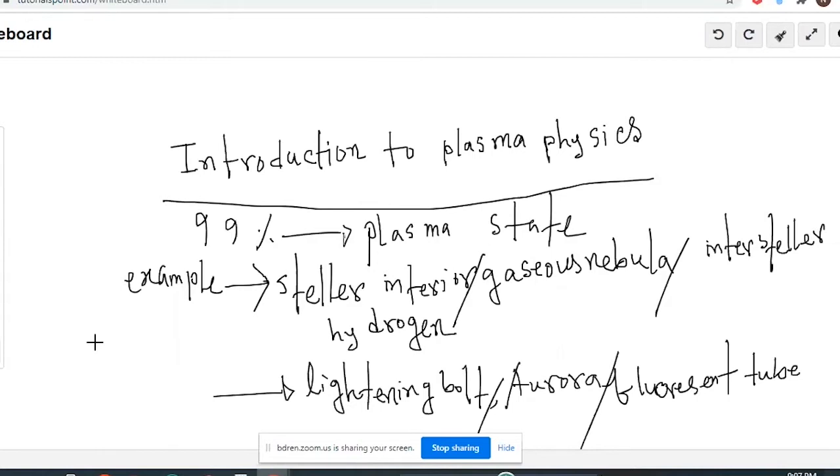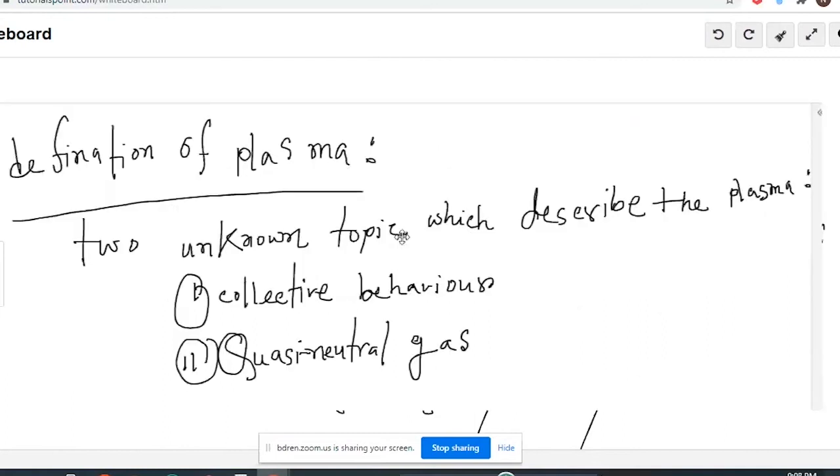So let's go to the definition of plasma. As we said, "fourth state of matter" is not a very clear statement about plasma. If you have to say what plasma is, then you have to give a clear definition. And what will that be? The clear statement is that plasma is a quasi-neutral gas of charged particles, positive and negative charged particles, which exhibits collective behavior.